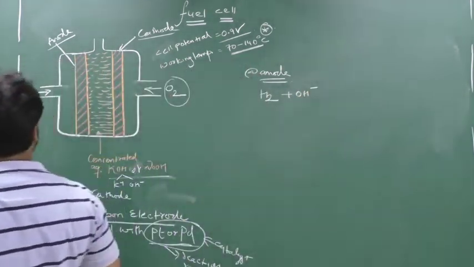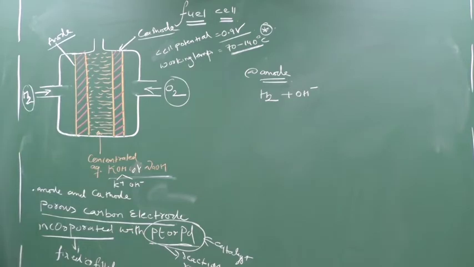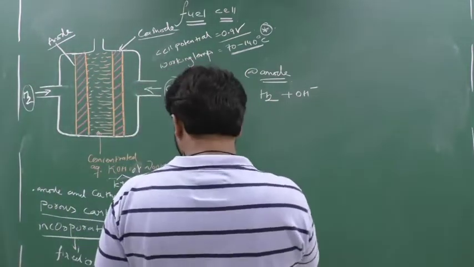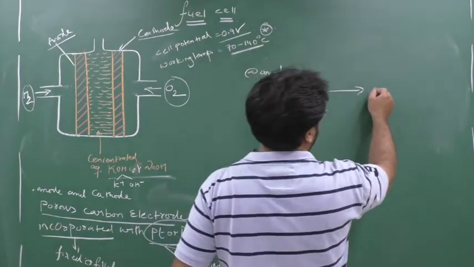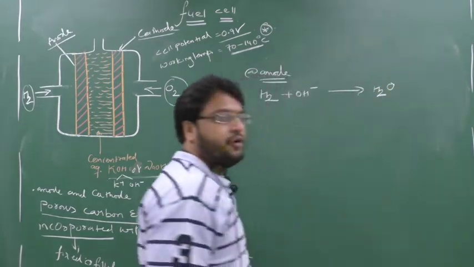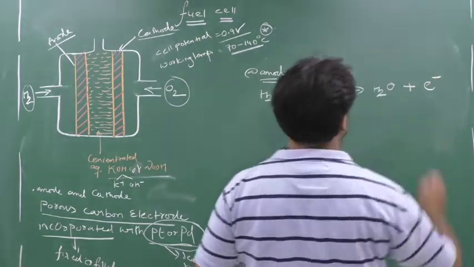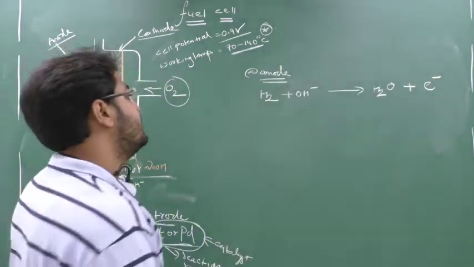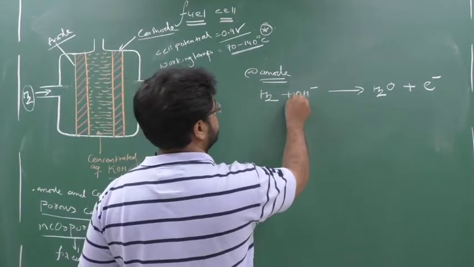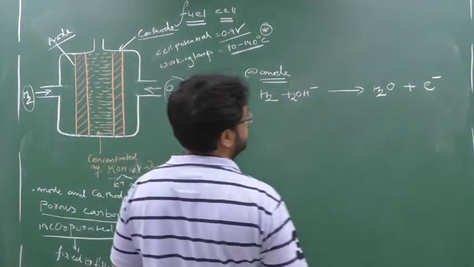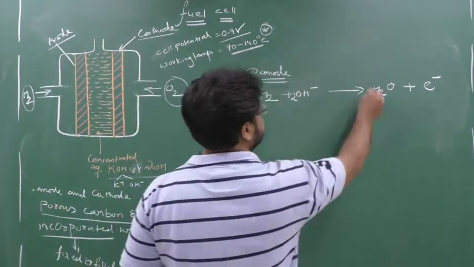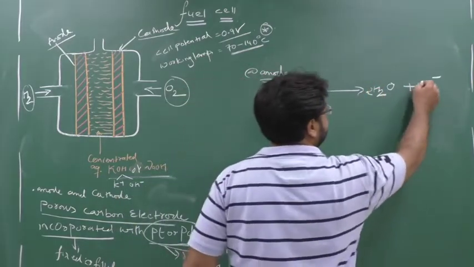Yes or no? Because this hydrogen is entering from the anodic portion, from anode it will enter into this electrolyte. Electrolyte is KOH or NaOH, both contain OH, meaning hydrogen will react with OH minus. And it will form here what? Water. And at anode, you know, there is a loss of electron. So electron will get lost. Clear this part? Now you can balance the reaction. So here 2, and here also you can write oxygen means here 2. So here 2 electrons. Clear this part?